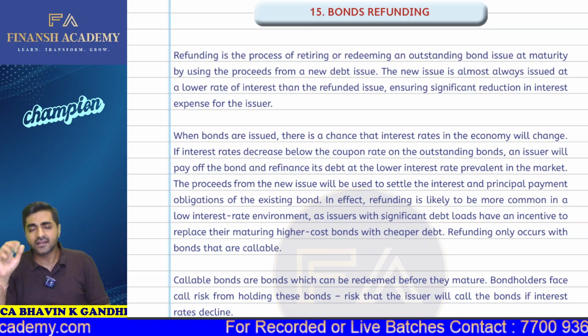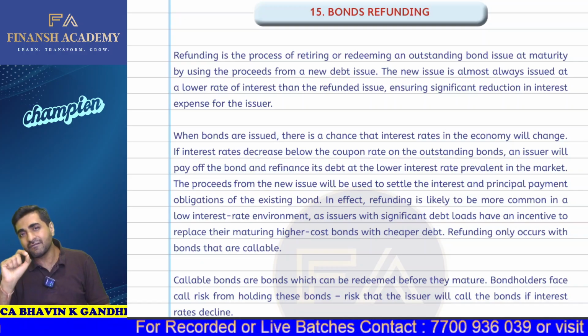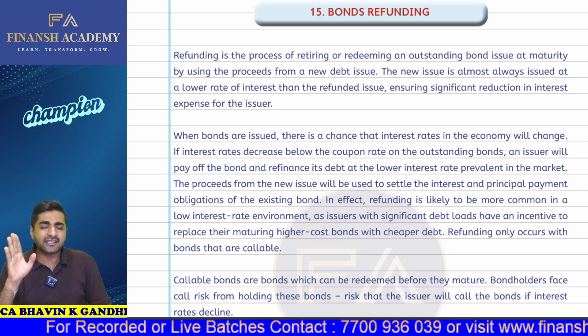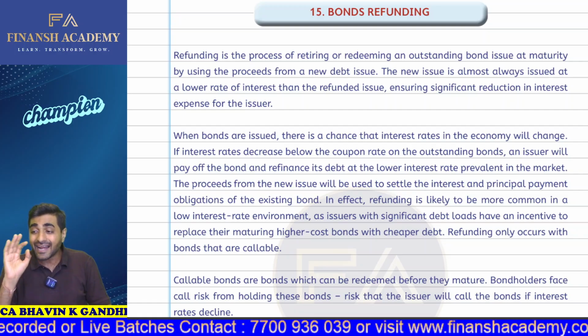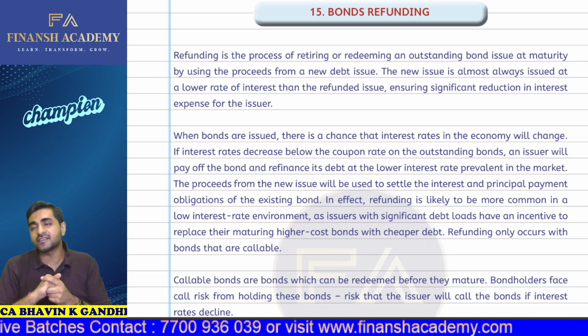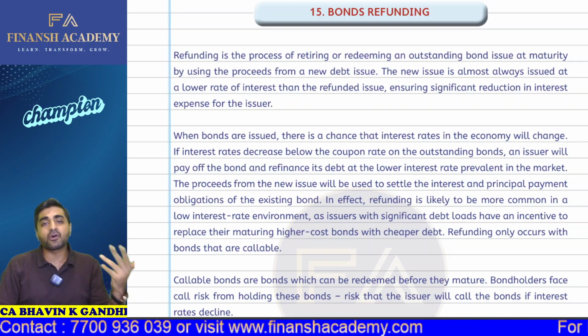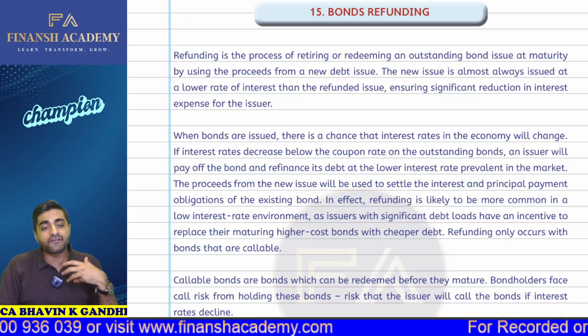Let's say, for example, I'm the CFO of the company. I have issued you the bonds, which were supposed to mature after 10 years, and I have kept one right to call option. Now, what is right to call option, beta? In right to call option, does the company have a right to call for the bonds after some number of years? Come on, yes or no? Yes, sir. So it is possible that the company can call for the bond.